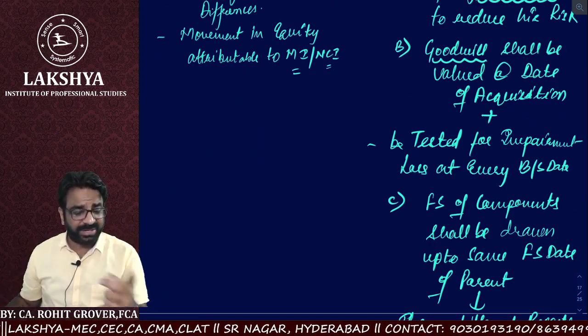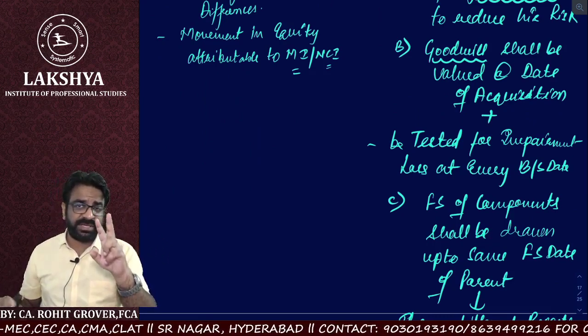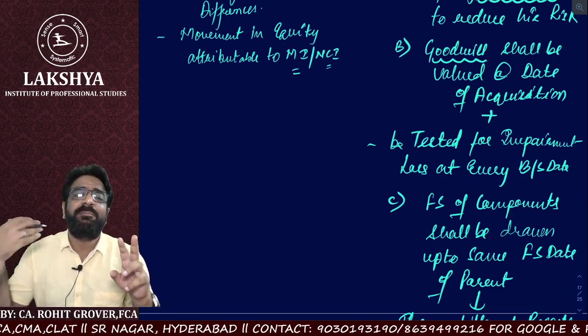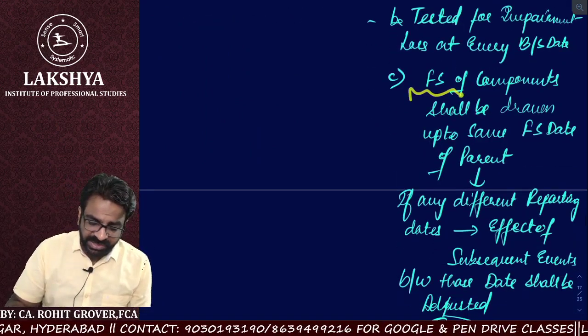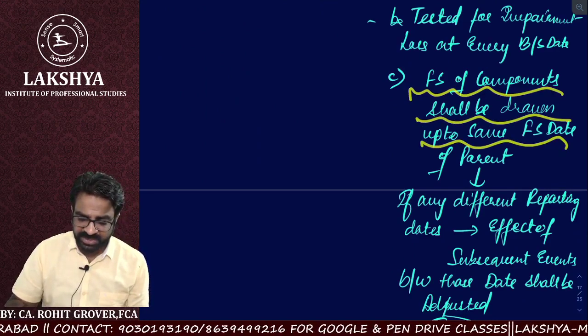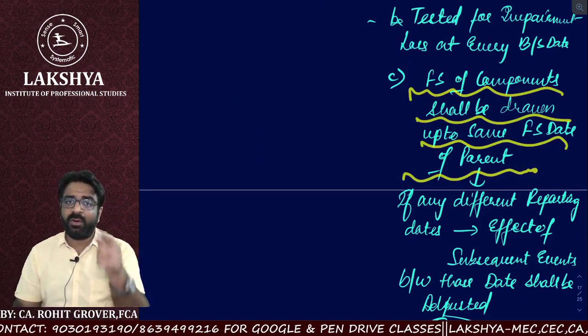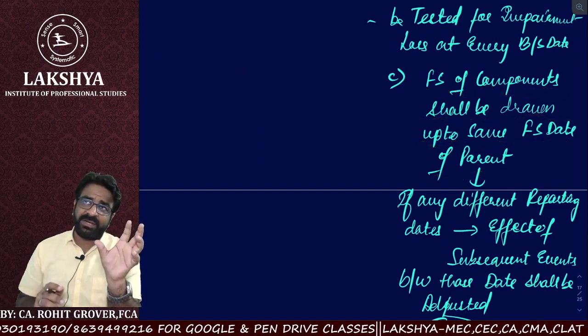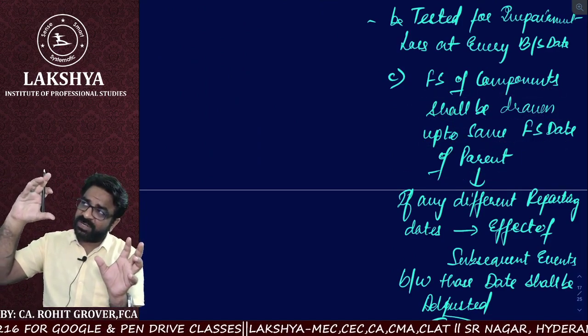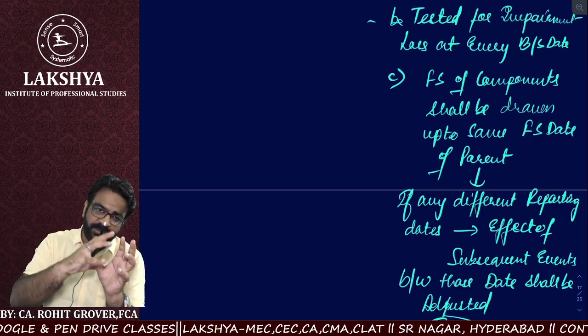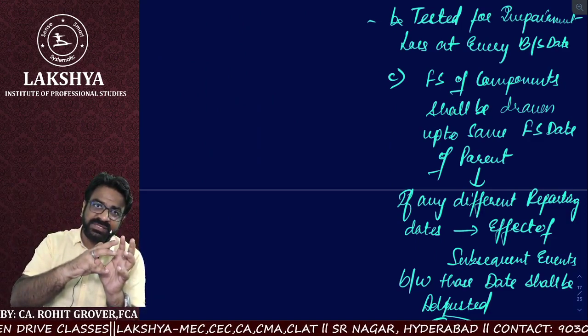The second thing the auditor has, the other procedure. What is the first thing? You should gain the management procedure to reduce the level of risk. Next one, financial statements of components shall be drawn up to the same financial date as the parent. That I already told you. If the year end of the parent is different and that of the component is different, then the component's financials are as per what? The parent's financial statements.